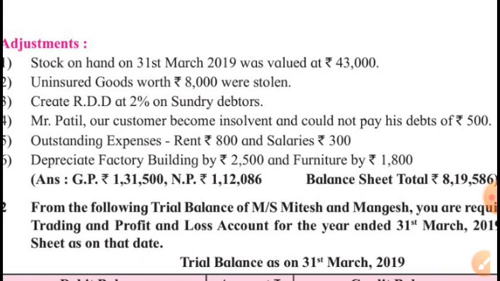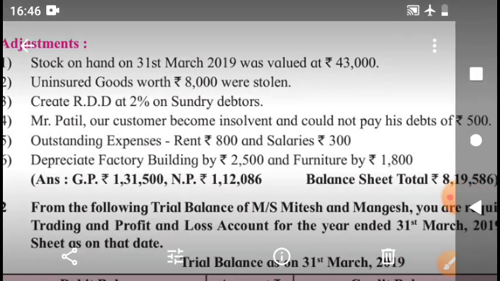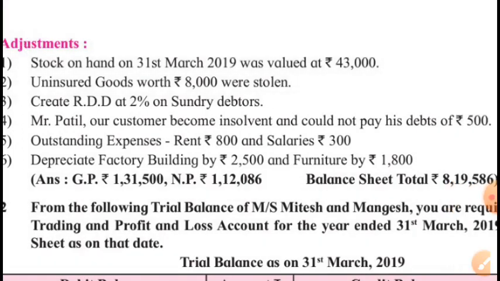What is important in the adjustments is we will have to first deduct new bad debts because of Mr. Patil, who became insolvent and we could not recover rupees 500 from him. So from the debtors given in the trial balance, from that amount we will have to deduct 500 and then we will have to calculate new RDD on that latest figure of debtors.